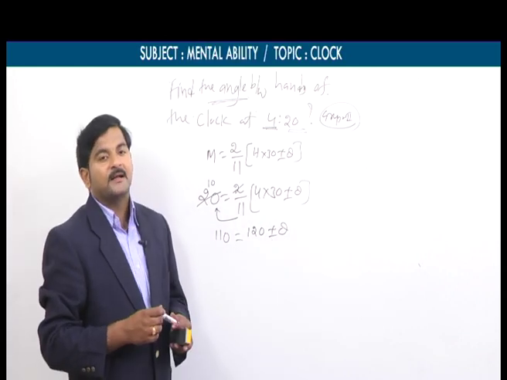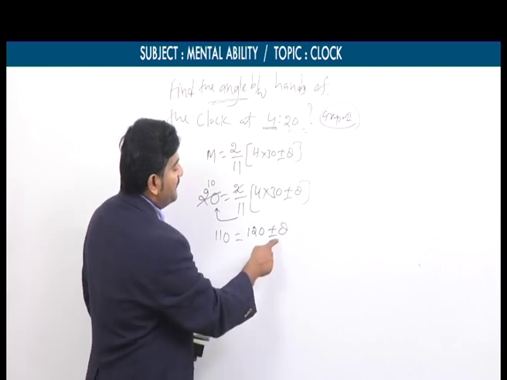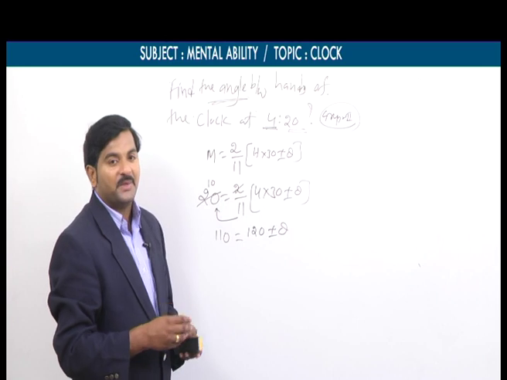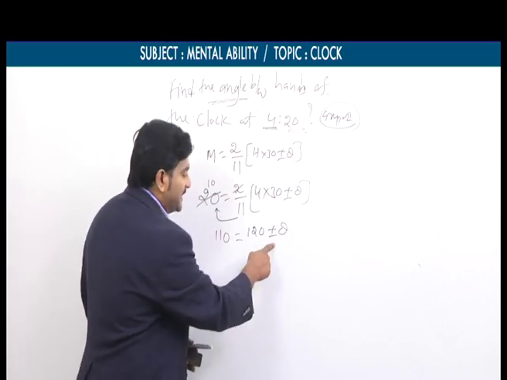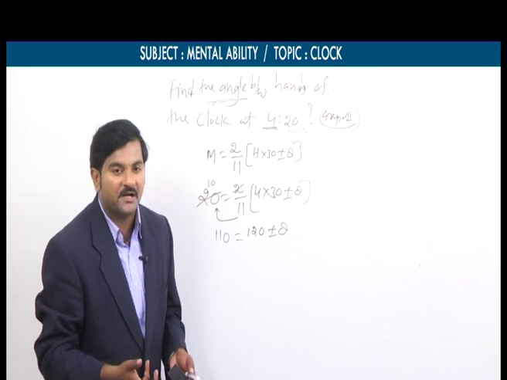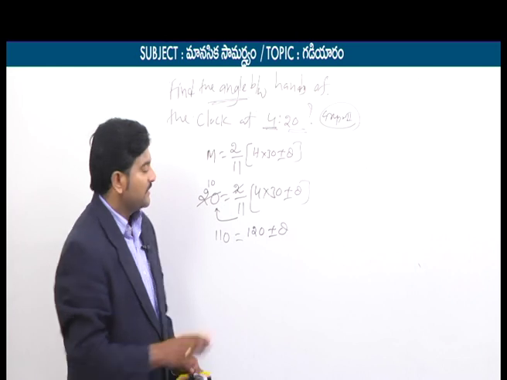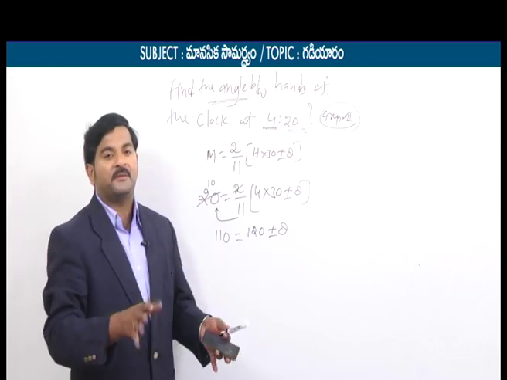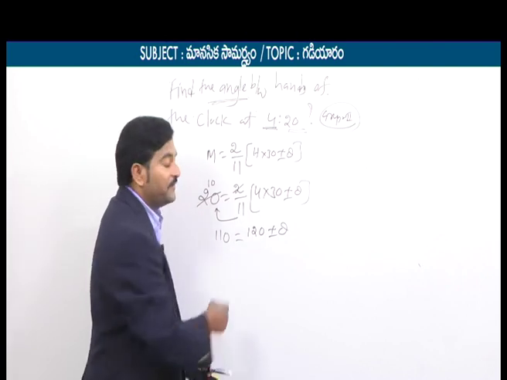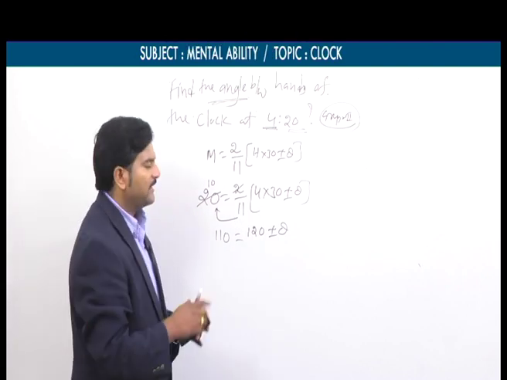After getting this, non-mathematics students may get a dilemma, because if it is plus theta you can solve, if it is minus theta you can solve, but plus theta is not there, minus is not there. What is there? Plus or minus is there. If plus or minus, what do you have to do? Simply, go blindly. You have to subtract the small value from the big value. What is the small value here? 110 degrees. What is the big value here? 120 degrees. Therefore, subtract the small value from the big value blindly.